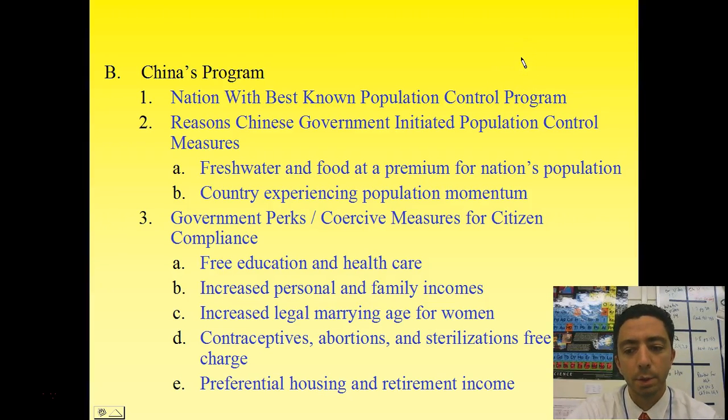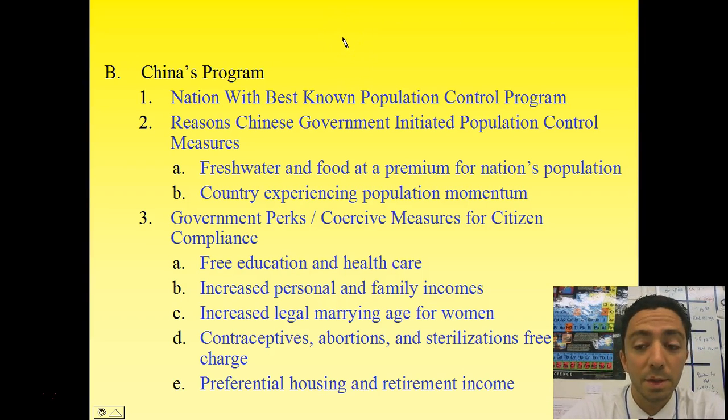This one is on the demographic transition model. I'm also going to talk about China's one-child policy to start with. Recently, within the last month, this policy has actually been removed and families are allowed to have two children, but it will not be updated in time for the exam. So it's best to go over it now as a historical perspective.